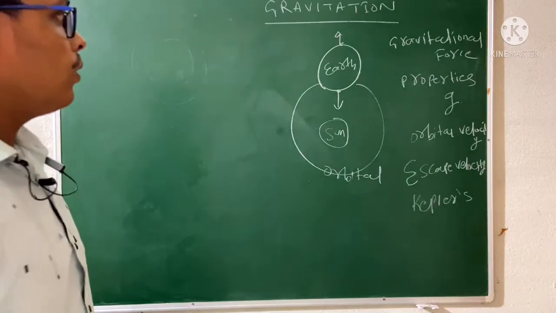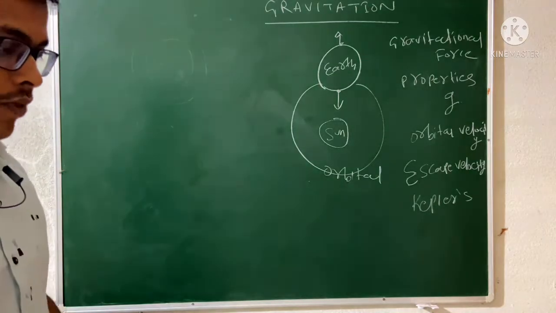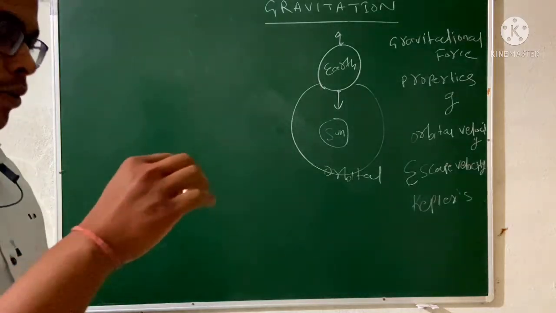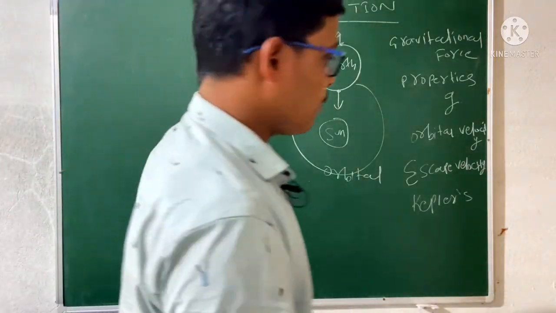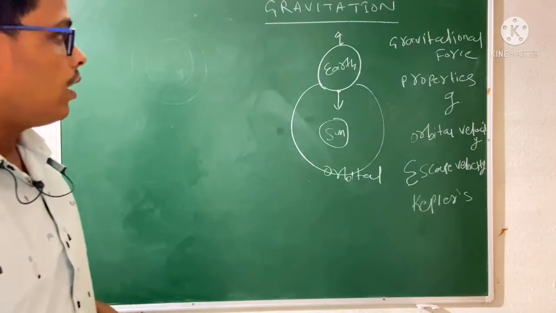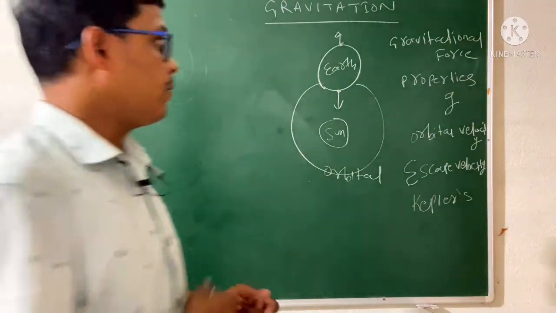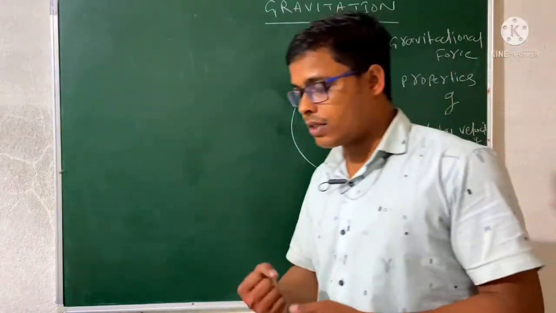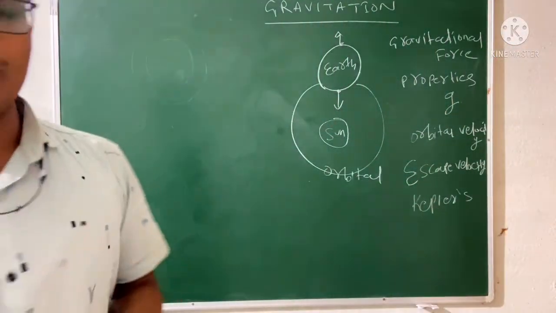Okay, so we feel that if you drop this chalk or if you drop anything, it will come towards the earth's center, right? So there is something, that means there is some gravity which acts on us, which pulls us downward.